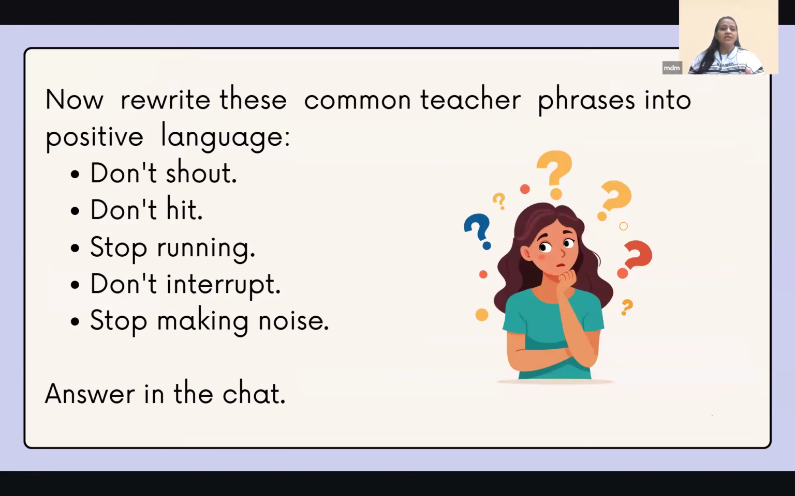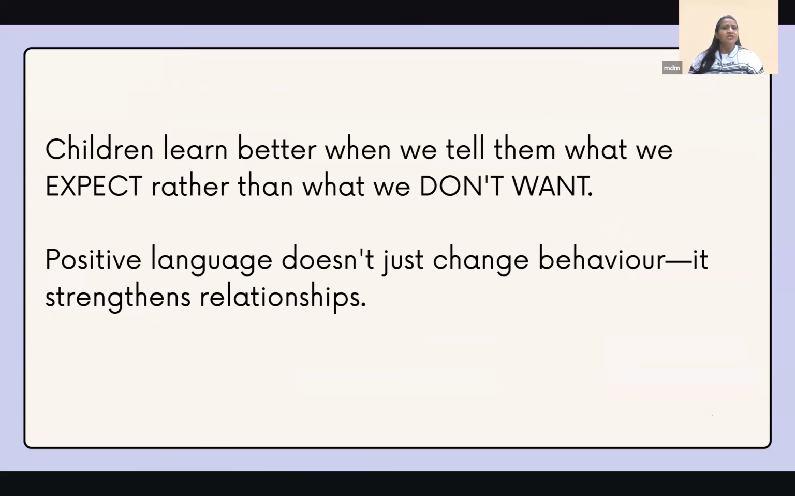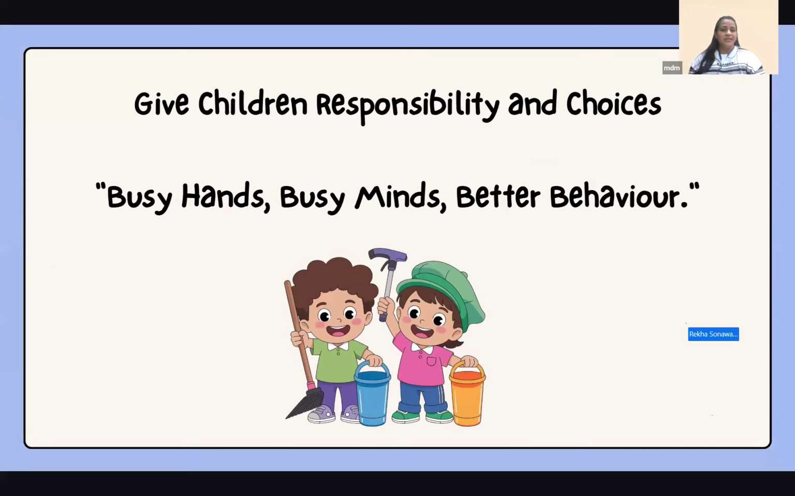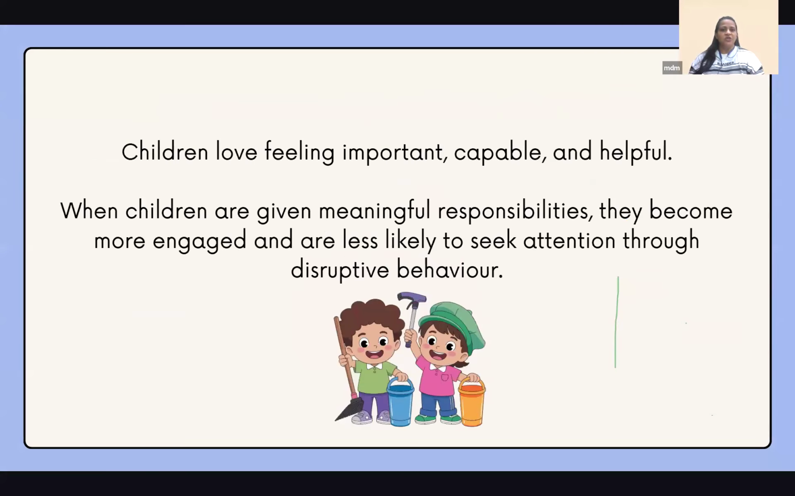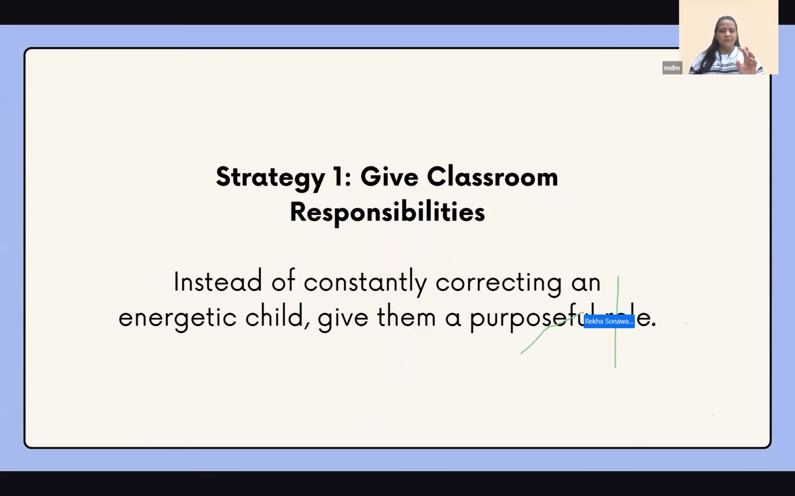So now these phrases I wanted you all to write, but if time permits, I will come back to this for sure and I want your responses. Okay. Now, children learn better when we tell them what we expect them to do rather than what we don't want them to do. Simple as that. There is no rocket science. It is just a basic thing. Okay. Give them responsibility. Busy hands, busy minds, better behavior. Remember this.